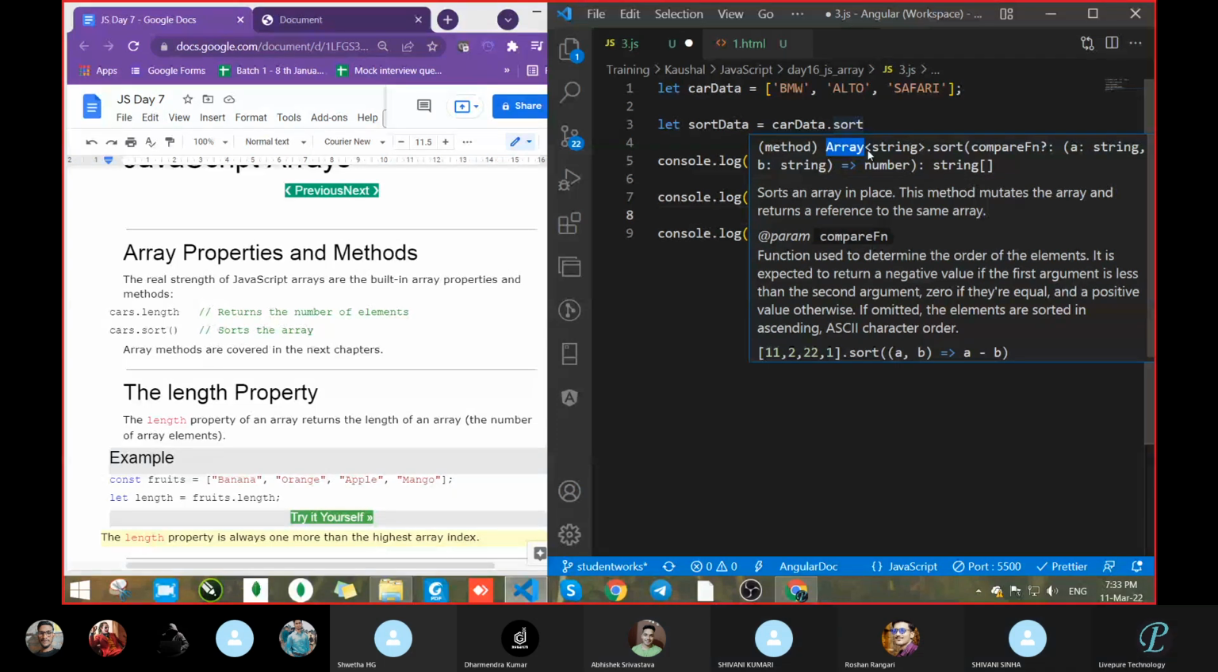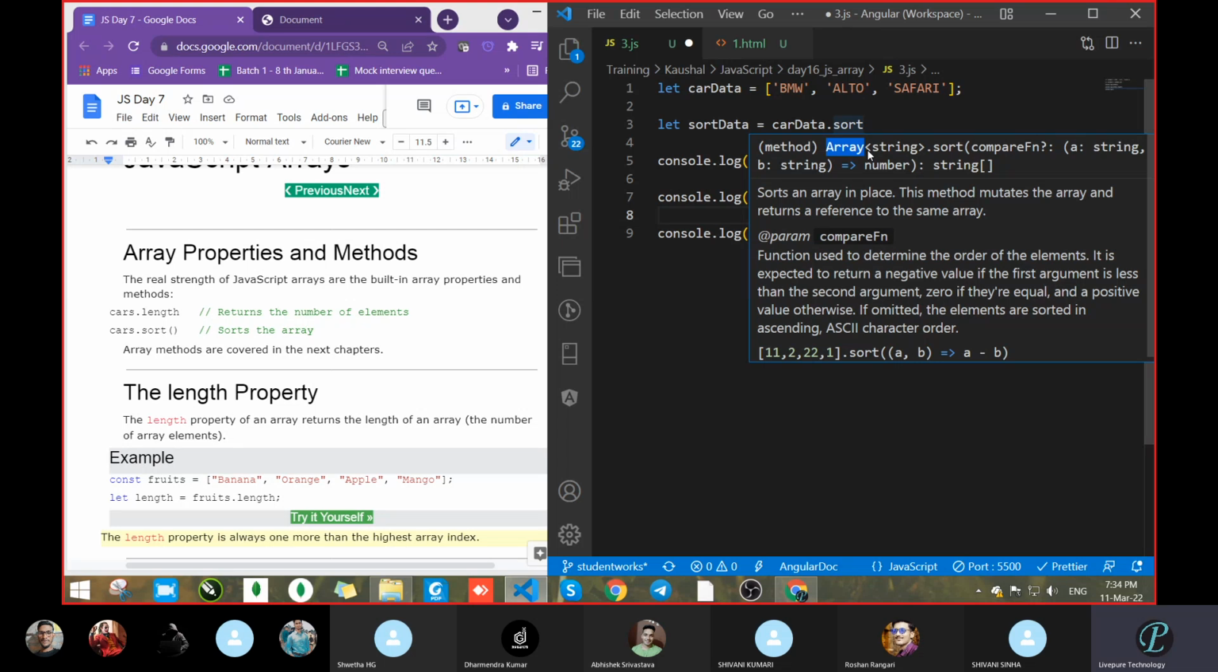Car data is the array name, so that's why it's showing array, and then within the angle brackets, less than and greater than, it's showing string. Because you can pass any type of array, it shows that array type. Array means the array is of string type, because we passed carData, which contains all string data. That is the thing. Next.